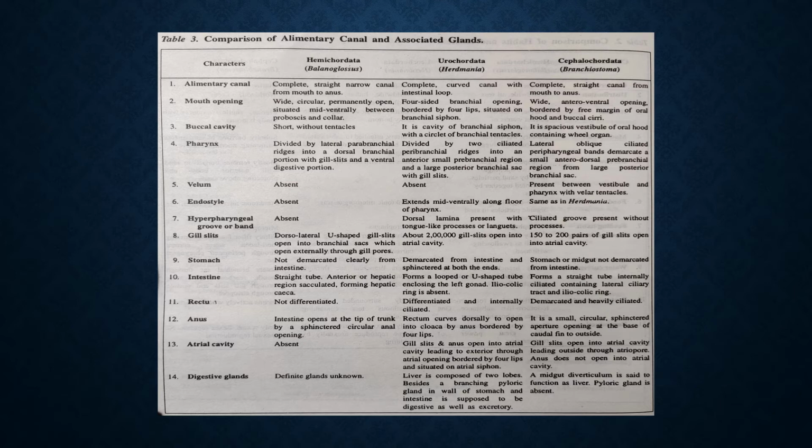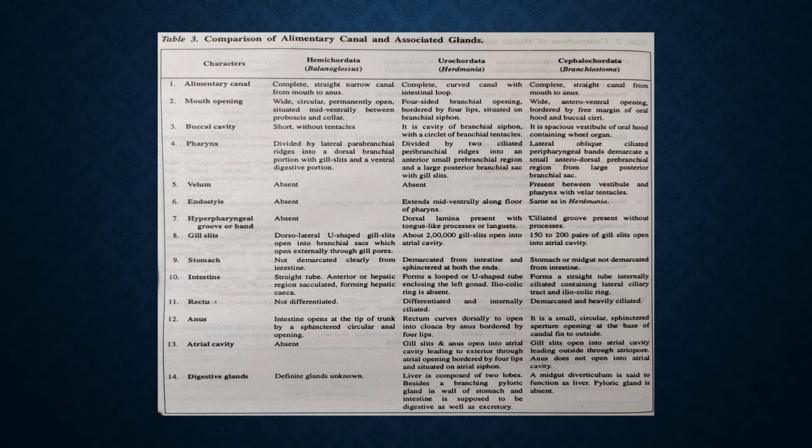So here comes the table showing the comparison of the alimentary canal and associated glands. This also has 14 points. So let's start with the first one, the alimentary canal. In Hemichordata, the alimentary canal is complete. In all three of them it is complete, and in Balaenoglossus it is a complete straight narrow canal from mouth to anus.